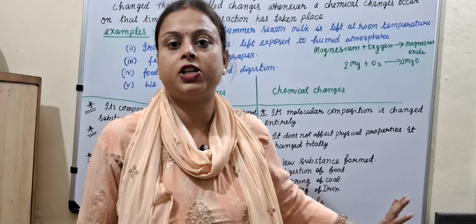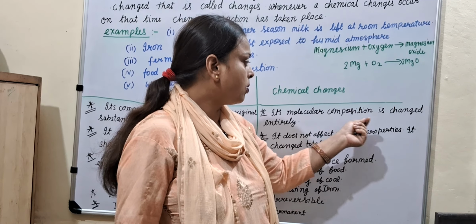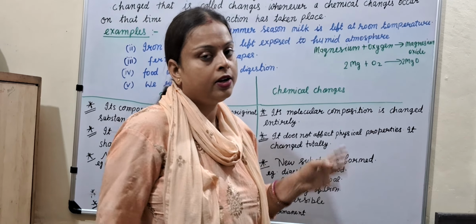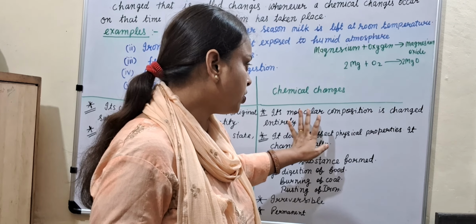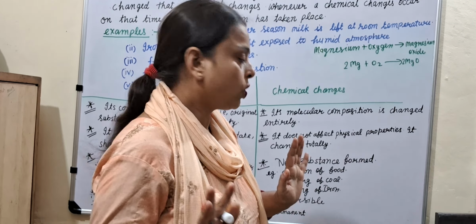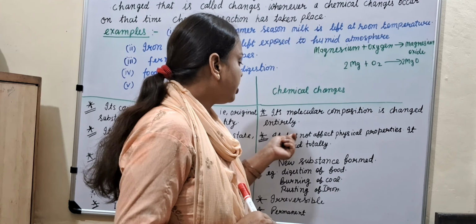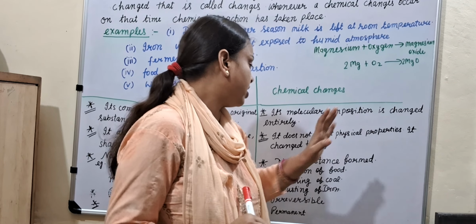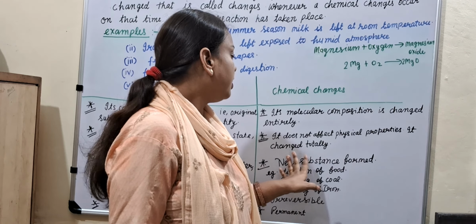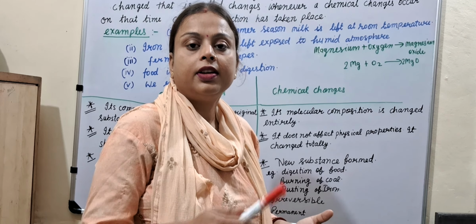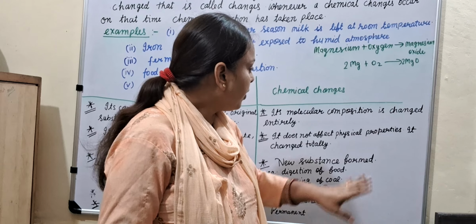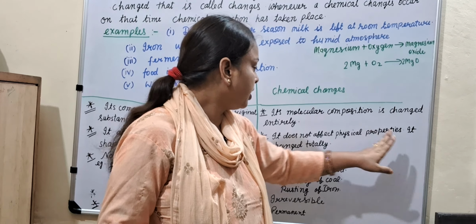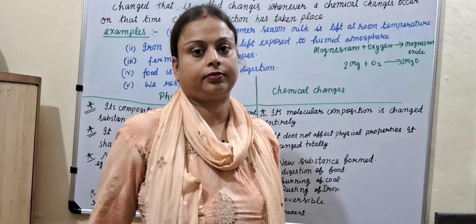Now come to chemical changes. Its molecular composition is changed entirely. It means when chemical changes occur, their molecular composition is totally changed. Okay, now come to the next point. It does not affect physical properties, as it changes totally. It means it does not affect the physical property of any substance. Whenever chemical changes occur, it changes totally.